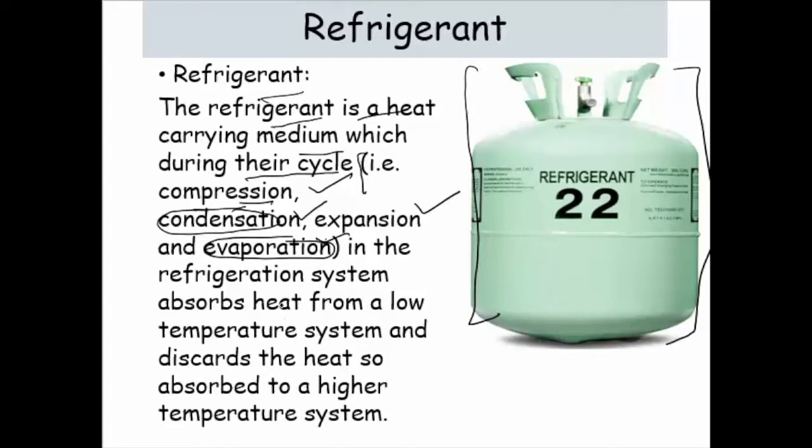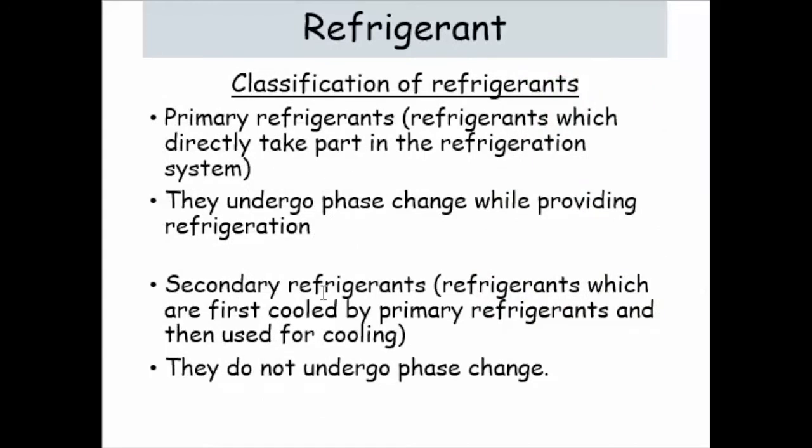The refrigerant should be such that the refrigeration system absorbs heat from a low temperature system, as we said in the evaporator, which is a low temperature system, and discards the heat at a high temperature. So it should be discarding the heat at a high temperature. This property should be there in the refrigerant. So these are the basic classifications of the refrigerant.